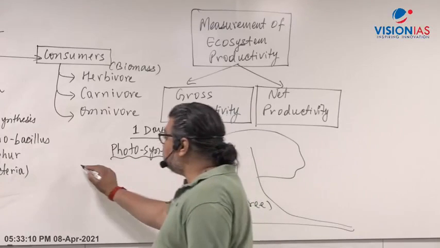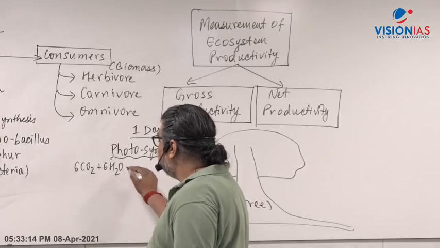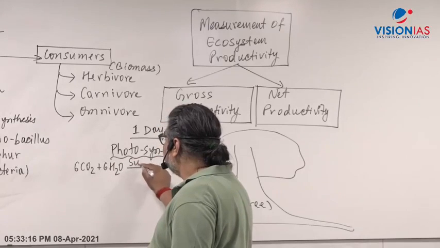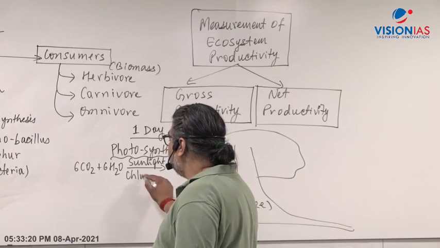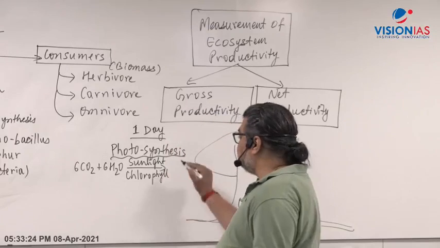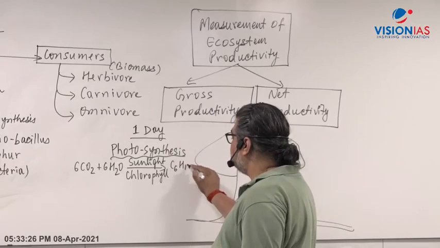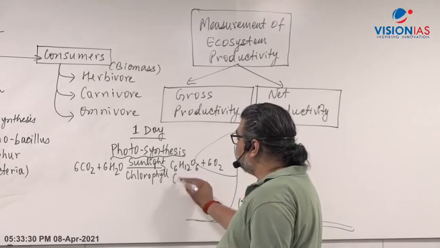What is photosynthesis? 6 molecules of carbon dioxide and 6 molecules of water, with the help of sunlight and the chlorophyll molecule, the pigment, prepares the food, C6H12O6 plus 6 molecules of oxygen. So this glucose is made.